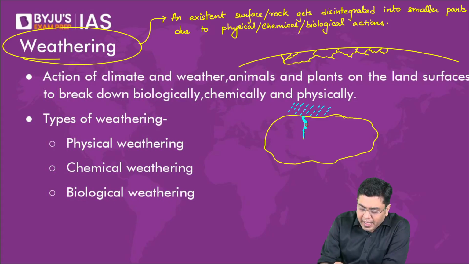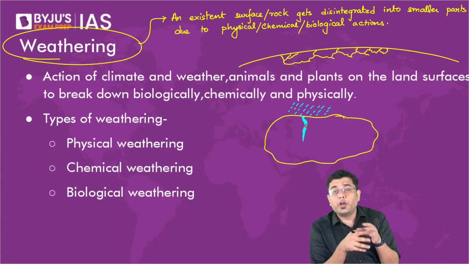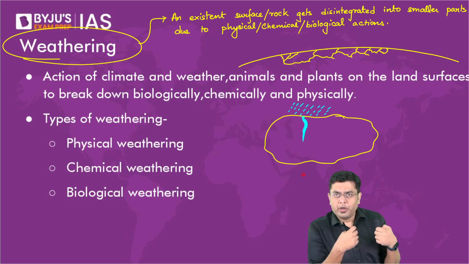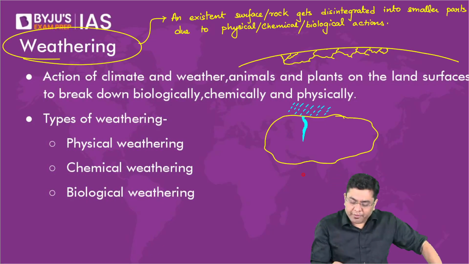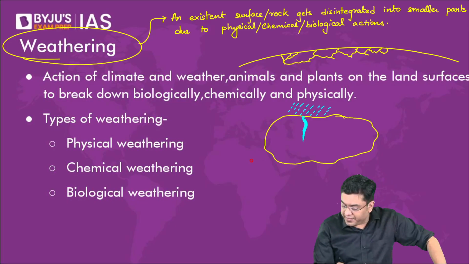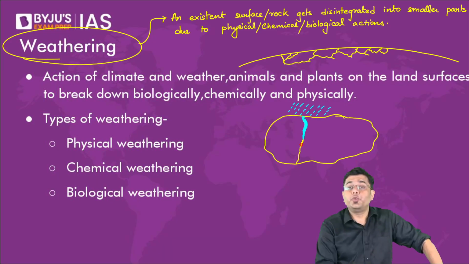Again, during the summer season, the ice will melt and there will be more rainwater. Again, during the winter season, it will expand. So this process continues for hundreds, thousands, and millions of years. And eventually, what you will observe is that this crack deepens significantly. And eventually, the rock will break into two.